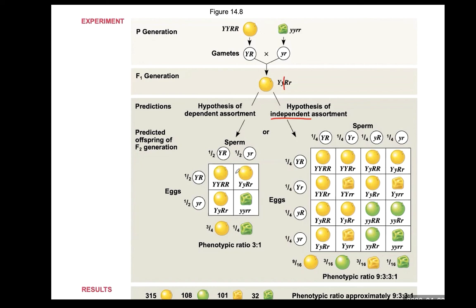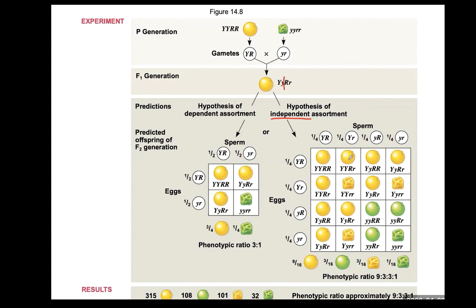Then in F2 generation, you will have only these 3 kinds of genotype or 2 kinds of phenotype. This is the case of dependent assortment. In other words, the allele for color gene influences the behavior of the allele of shape gene. So they behave together like this gamete at P generation. But when Mendel did the experiment, the result is different in F2 generation.